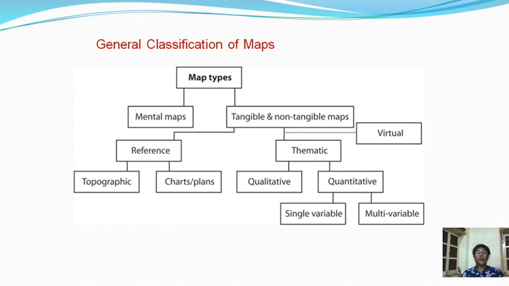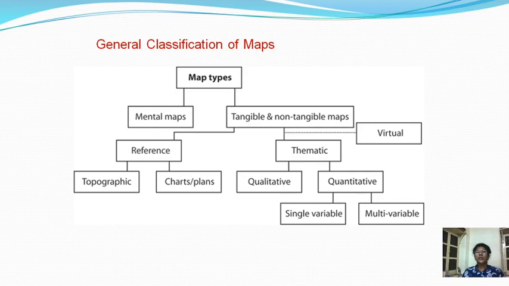Why are they called reference maps? Because if you want to study physiography, you can use a topographic map, and in this map we are getting ideas about which is the main river and which hill ranges are located in that area. So we get these types of man-made and natural features. If you want to study man-made and natural features, you will get all the information in topographical maps, and that's why these maps are very important. And charts and plans are also very important.